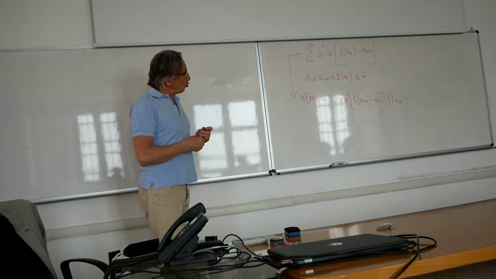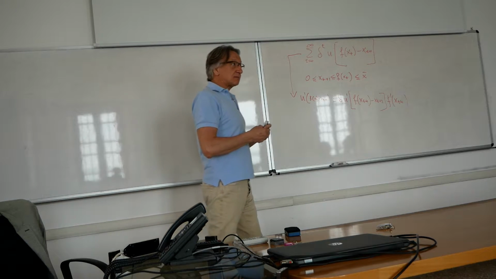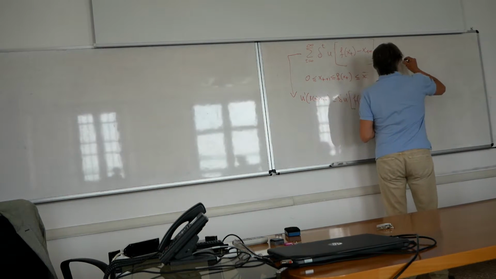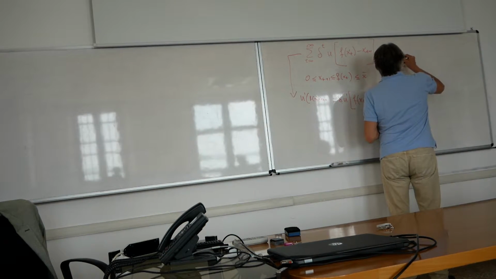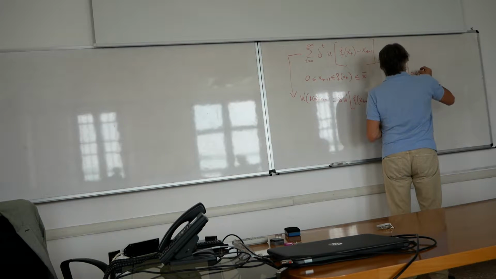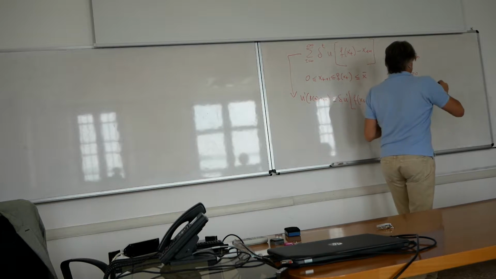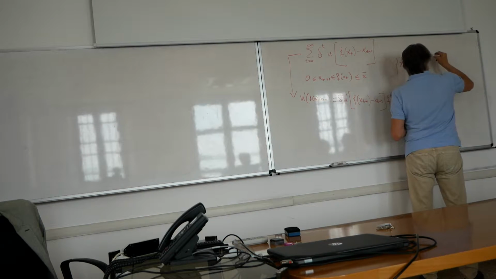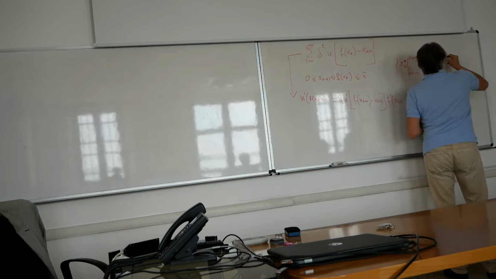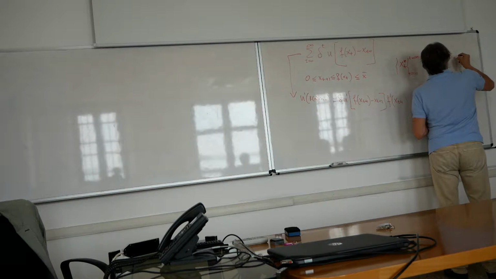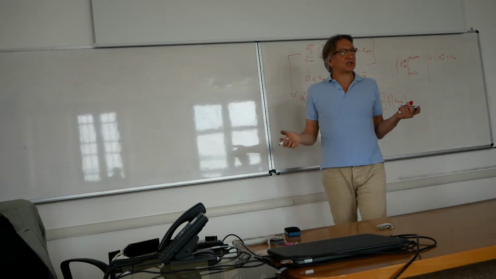It says assume there is a sequence x_t star, from t equals 0 to t equals infinity, and the sequence satisfies the following properties. One, x_0 star equals x_0. So it starts from the given initial condition.